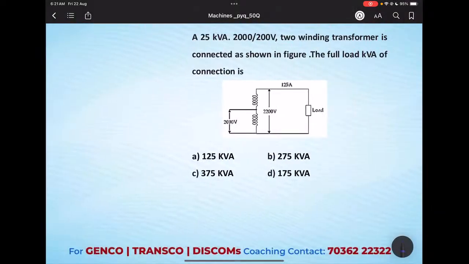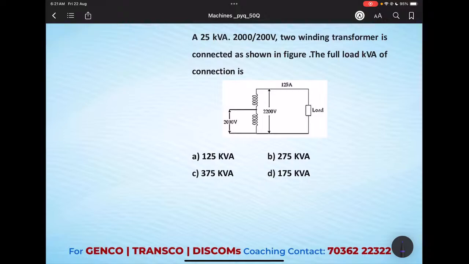Okay, the next question is about auto transformer. We need to follow the steps, and don't forget, first we see the question. The question given is: a 25 kVA, 2000 by 200 volt, 2-winding transformer is connected as shown in the figure. They have given the connection diagram also. The full load kVA of the connection is? If they give the connection diagram, we don't need to worry about anything. If they don't give the connection diagram, we need to check the polarity and all. Okay, we'll follow the steps.